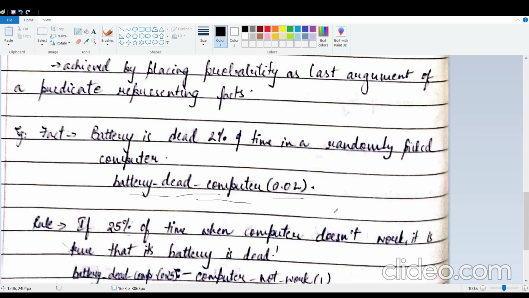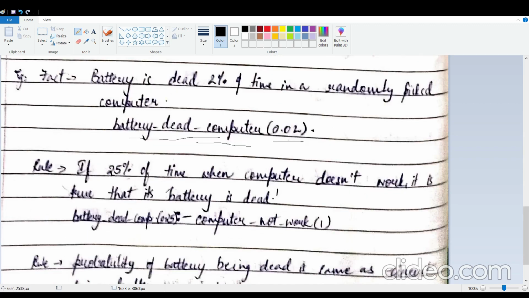Now you could even have probabilities associated with rules. So how do you deal with that? Let us look at this example. It says if 20% of the time a computer doesn't work, it is true that its battery is dead. In this case, next to computer not work, I'm assuming that the computer is definitely not working, so I associated 100% probability with it.